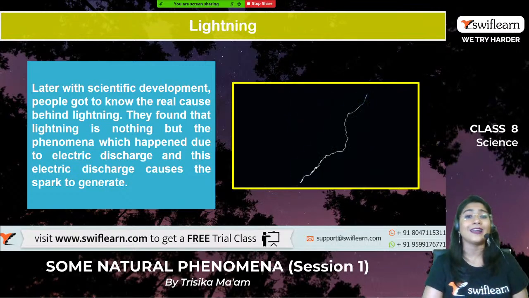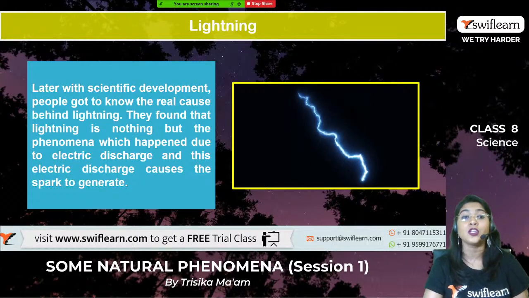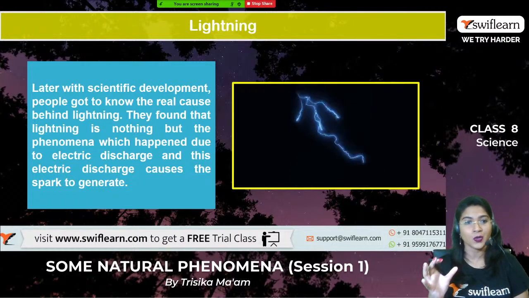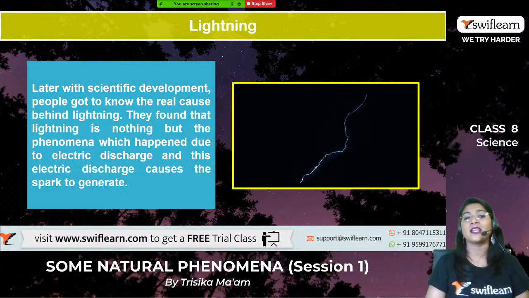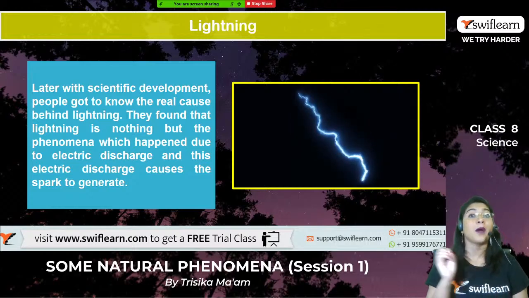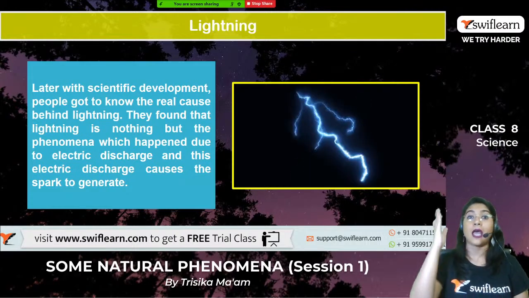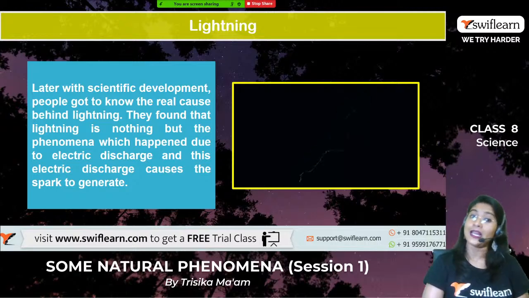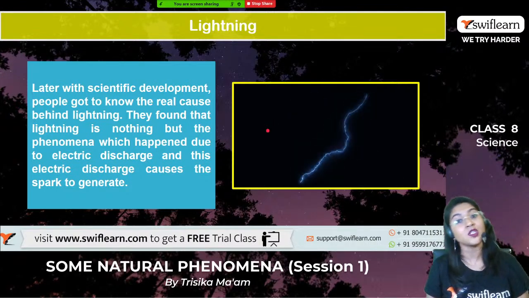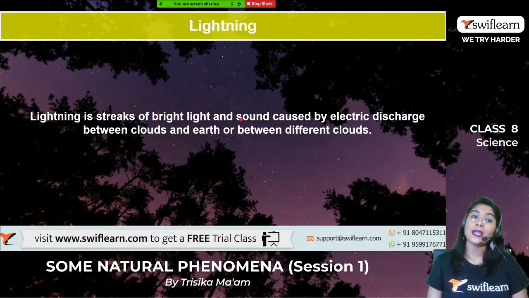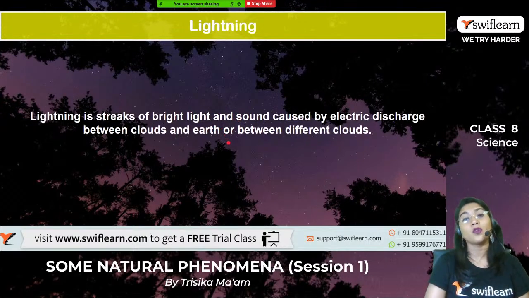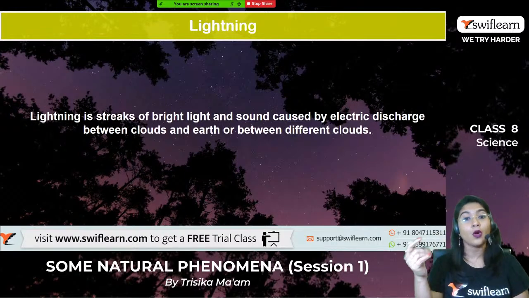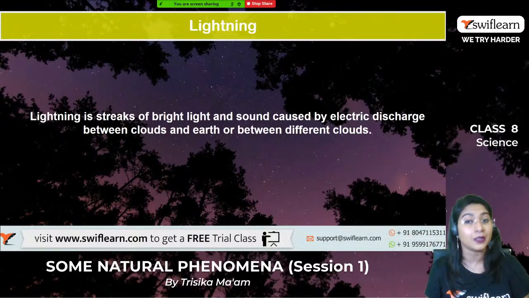They found that it is nothing but a phenomenon which happens due to electric discharge. This electric discharge causes a spark to generate, and the same thing happens on a huge scale during lightning also. Fine, that is the sparking. So what do you mean by lightning? It is a streak of bright light and sound which is caused due to electric discharge between two clouds, or between the cloud and the earth also.